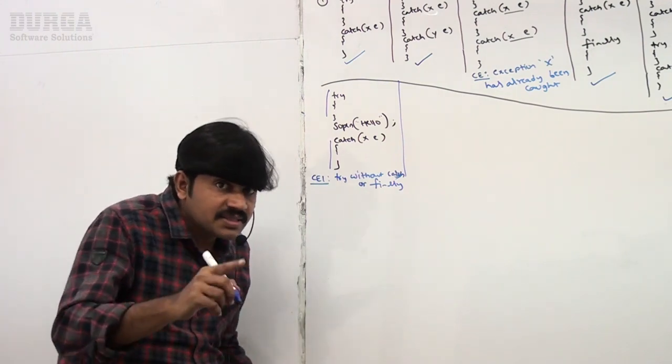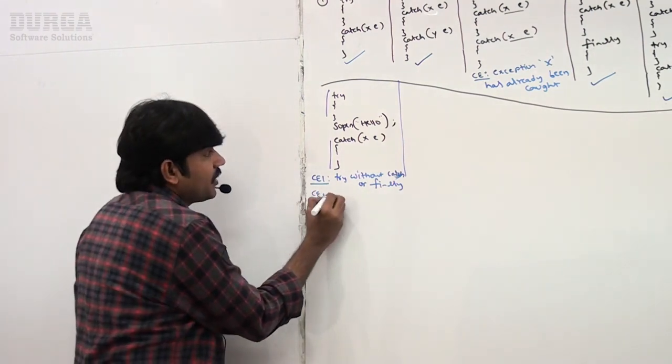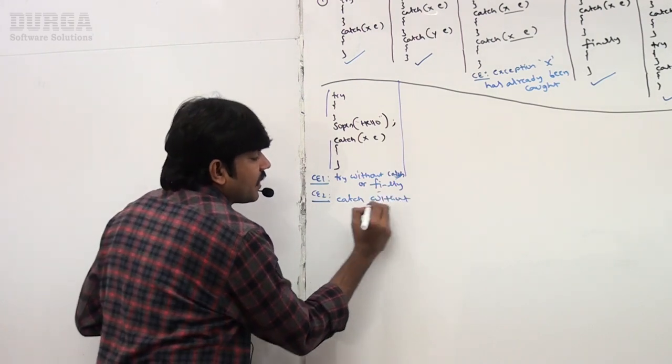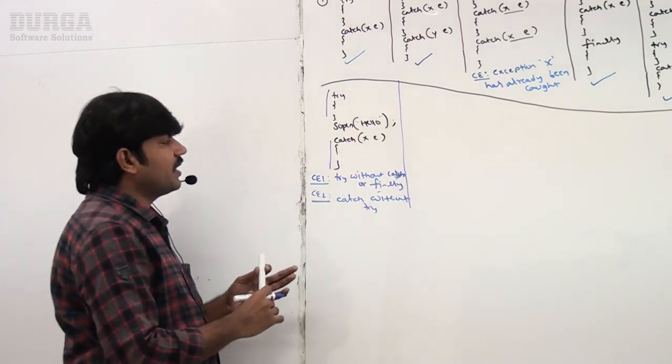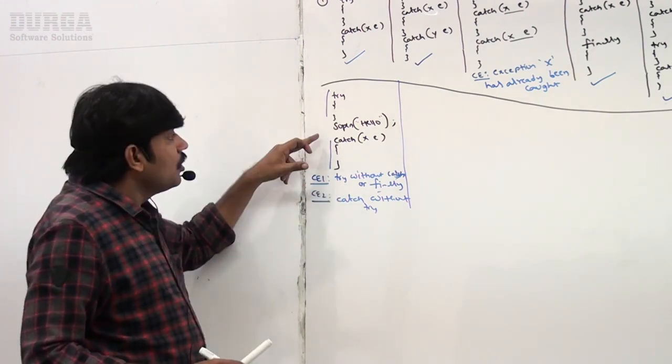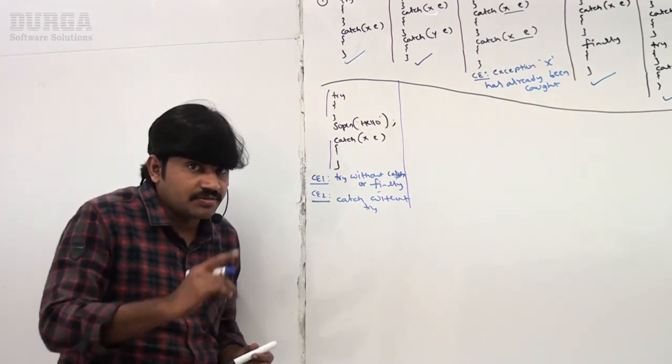But the second one, compile time error 2: catch without try. Are you getting? Catch without try is invalid, because try will become alone and catch will become alone because of this SOP statement. That's why the problem is coming.